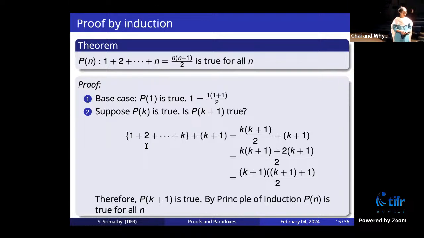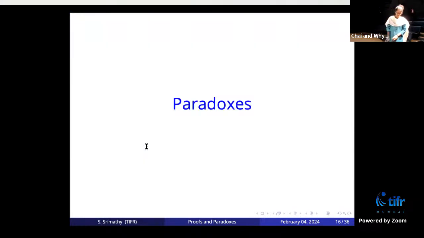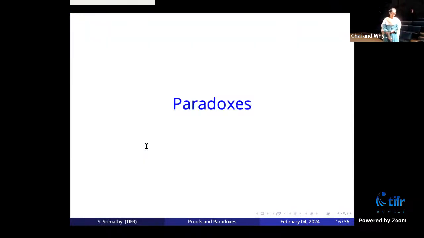You now know how to show a statement is true based on one of these proof techniques. Now I want to talk about the other side of the story. The other side of the story is paradox. So what are paradoxes, why do we talk about them, and how are they related to proofs?